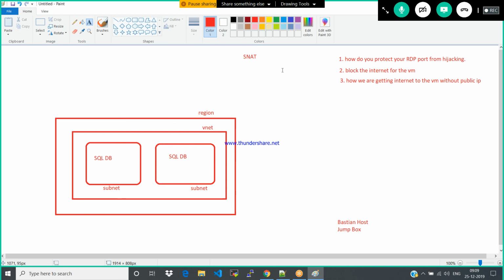VMIP మనం క్రియేట్ చేసినప్పుడు VMIP వస్తుంది కదా, పబ్లిక్ IP. అది నిక్ IP రెండు, yes, exactly. NIC has capability to have public and private IP both. Okay, thanks.